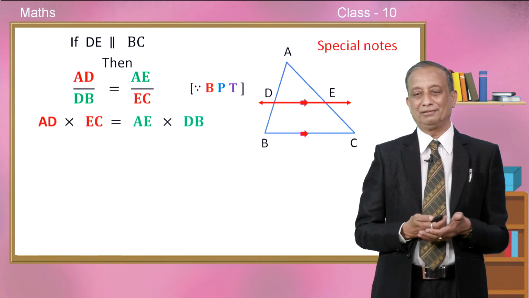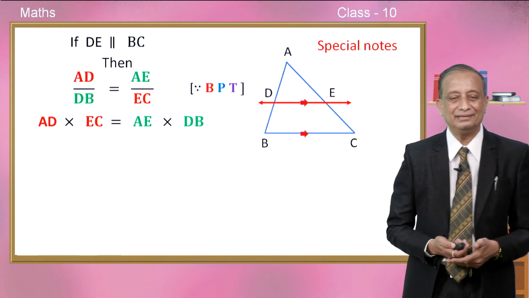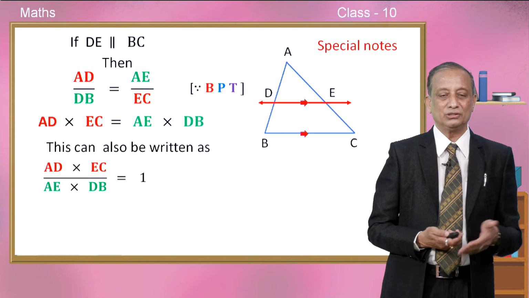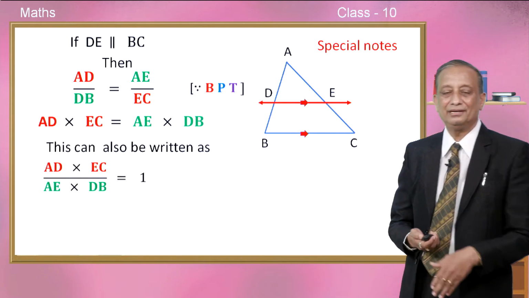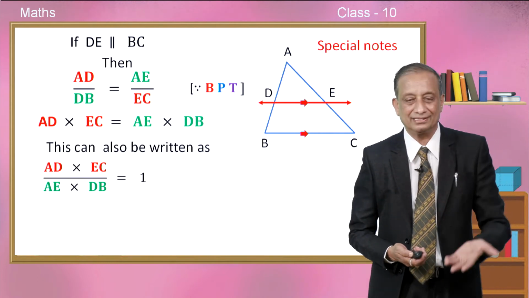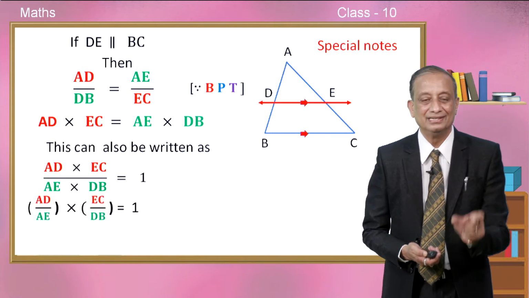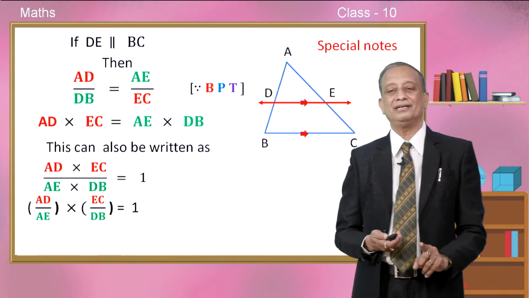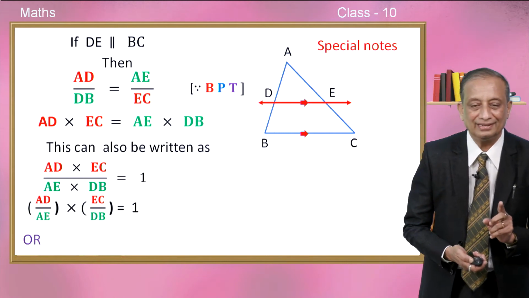So, on cross multiplication, see the same result, how it looks. If you cross multiply, it is AD into EC is equal to AE into DB, or this can also be written in so many ways. AD into EC divided by AE into DB is equal to 1 because both of them are equal. You can see the previous line, okay, or we can write it separately also, children, like this. In this fashion also you can write AD upon AE into EC upon DB is also equal to 1, or finally we can write it like this, okay.